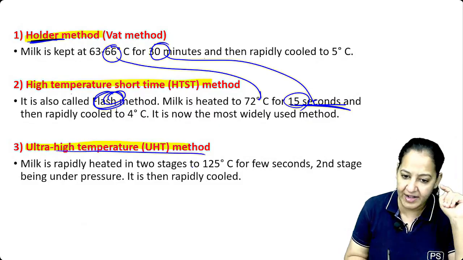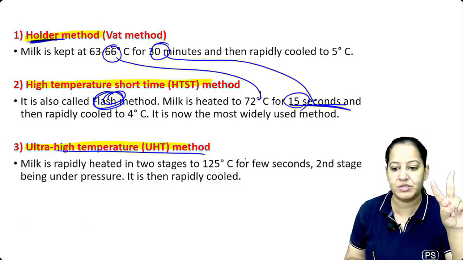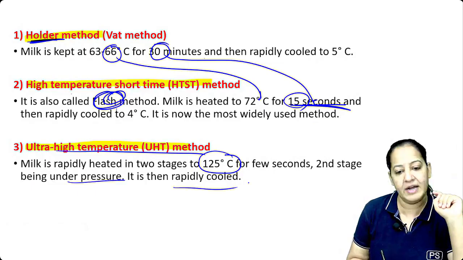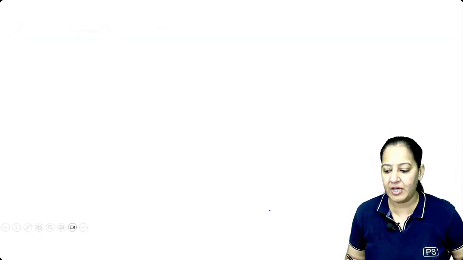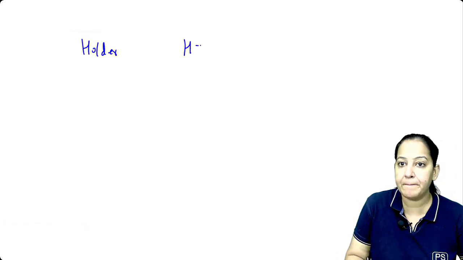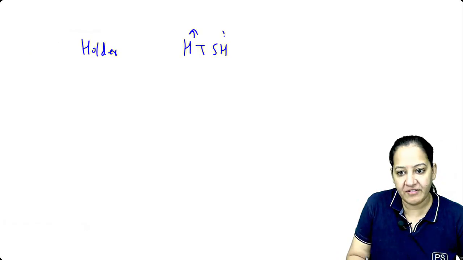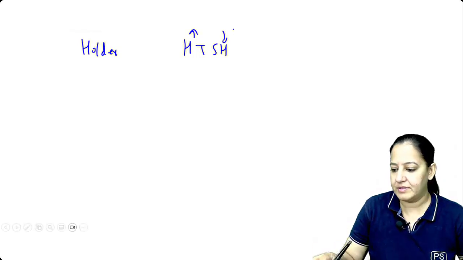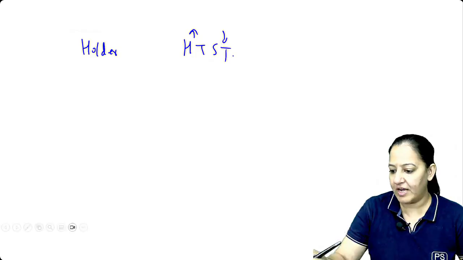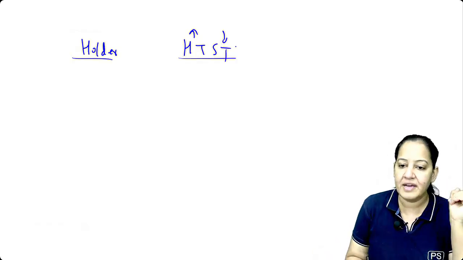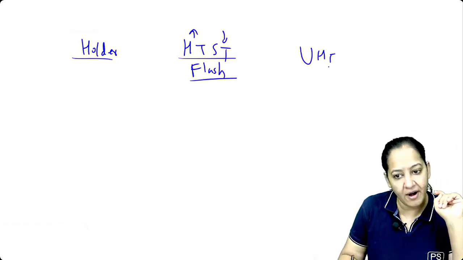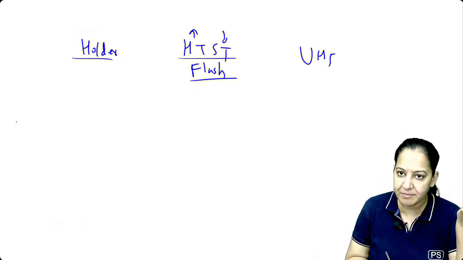And in the ultra high temperature method, milk is heated in 2 stages. First 125 degrees for a few seconds, and then the second stage is under pressure, and then it is rapidly cooled. So tell me the 3 methods of pasteurization. First Holder method, then high temperature short time method, also known as flash method. Better to learn flash also. And ultra high temperature method. Tell me the temperature and time in each of them. As simple as that.